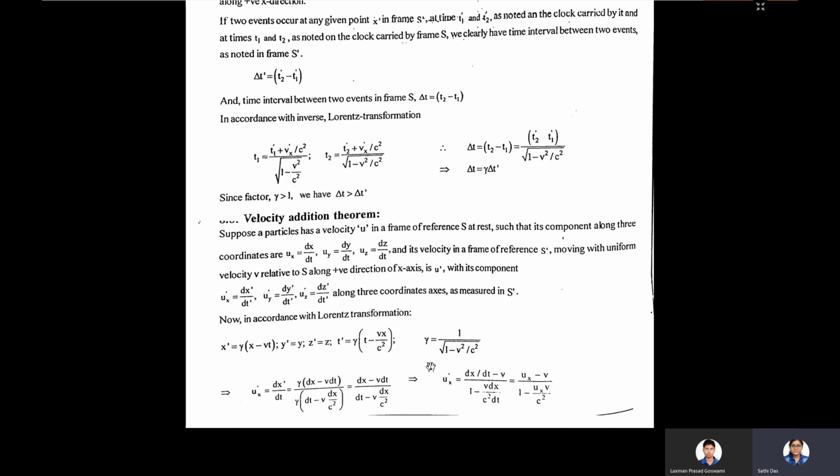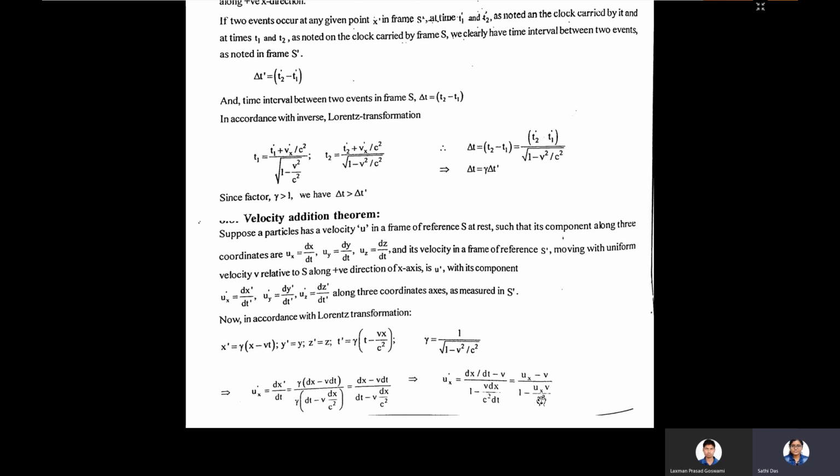For the Galilean consideration, ux prime is just ux minus v, considering ux and v are the velocities of these different objects. But in special theory of relativity, another term comes in: ux prime equals ux minus v divided by 1 minus uxv divided by c square. Now if these two objects are approaching each other, then it is ux plus v divided by 1 plus uxv by c square.